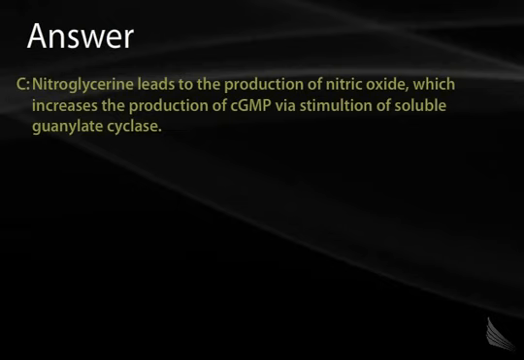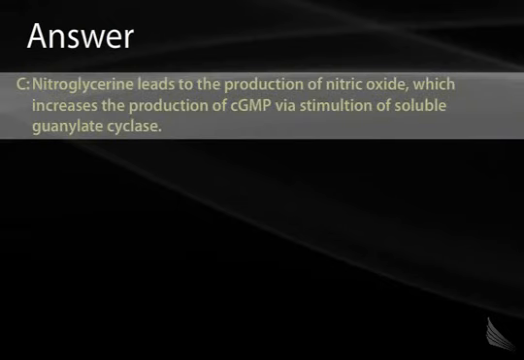Well, recall the mechanism of action of nitroglycerin. Nitroglycerin, like all nitrates, will ultimately yield the production of nitric oxide. And nitric oxide, as was discussed previously, will bind and activate soluble guanylate cyclase, and this will produce cyclic GMP, ultimately leading to smooth muscle relaxation. So for this reason, the correct answer is C, stimulation of cyclic GMP formation.